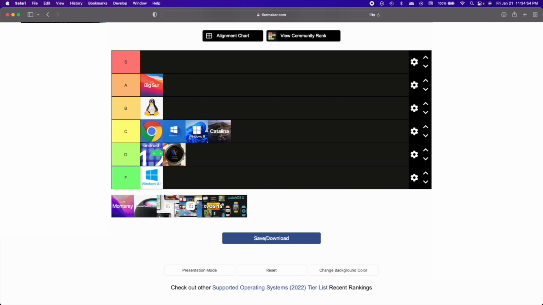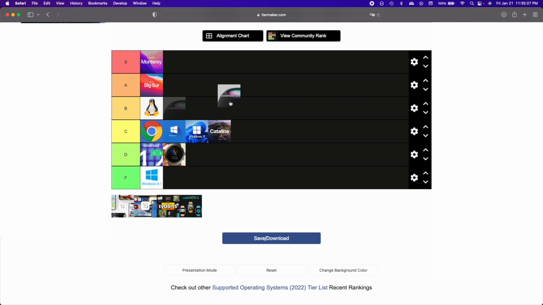Let's go on to macOS Monterey. It's an S tier, mostly because of SharePlay. We're still waiting on universal control. That will be insane. And next, HomePod OS 15. B tier, mostly because of Siri, the smart speaker, and the sound quality is really great. Watch OS 8, because Apple Watch is basically an iPhone on your wrist. tvOS 15. tvOS didn't have a lot of features different from tvOS 14.